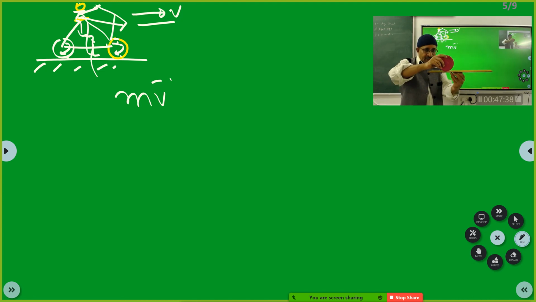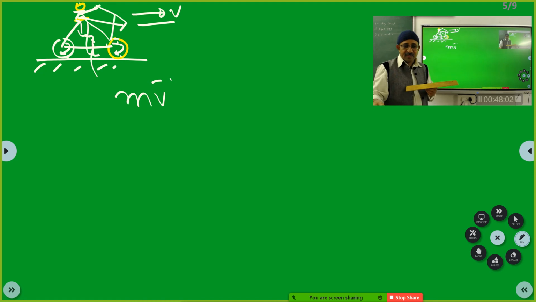Now you see the wheel which was rolling like this, you have turned the direction. Now it's skidding. So now the direction of the skid is perpendicular to this wheel. But the wheel is not skidding. You have made a smooth turn.